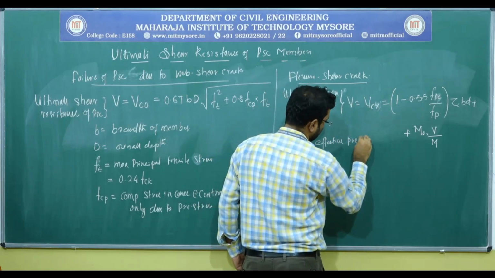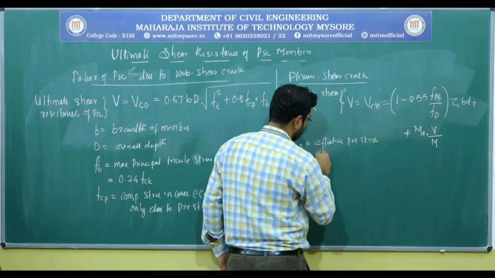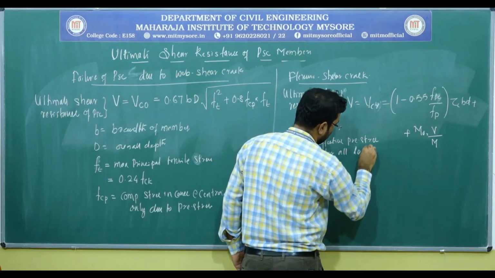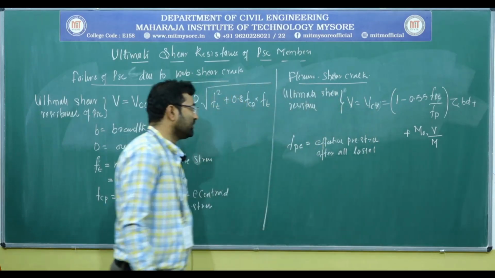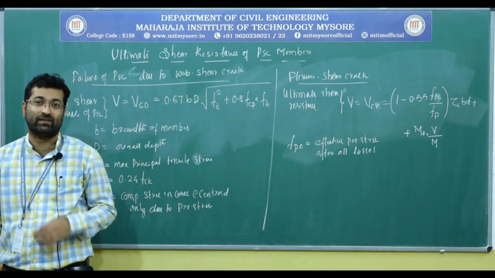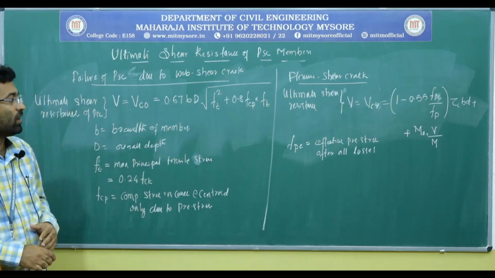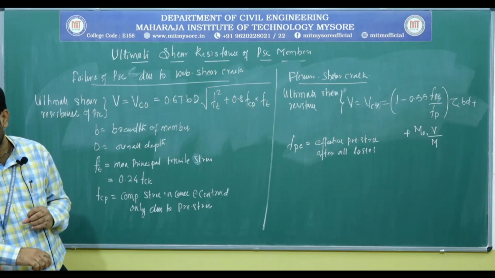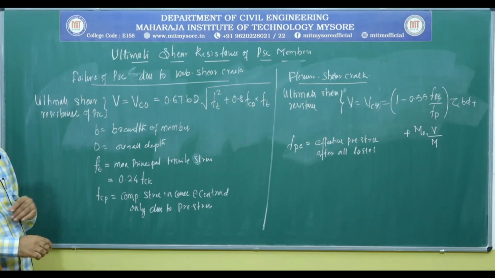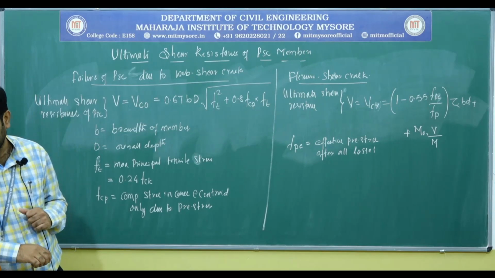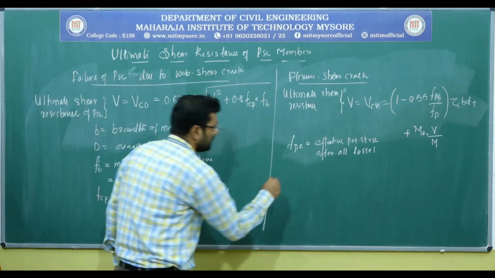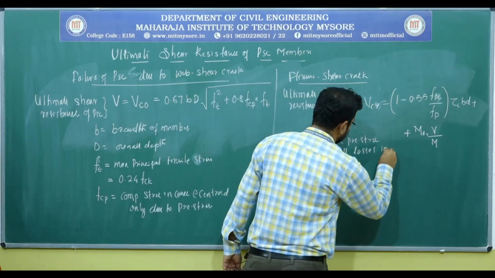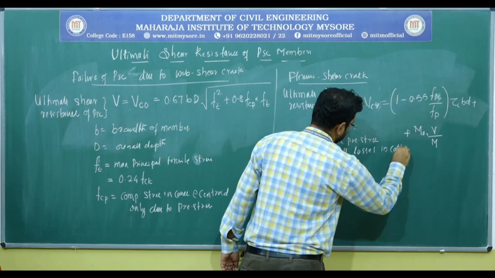Effective pre-stress after all losses. In the second module we learned how to calculate the losses in the pre-stress. So deducting all losses, we need to calculate the effective pre-stress in the concrete. Then the next one is FP. This is the effective pre-stress after loss in steel, or in cables.